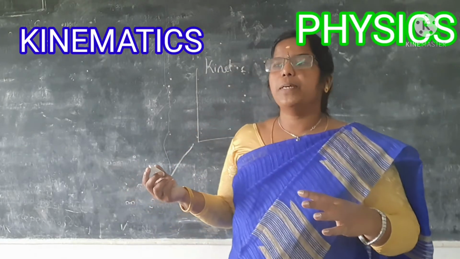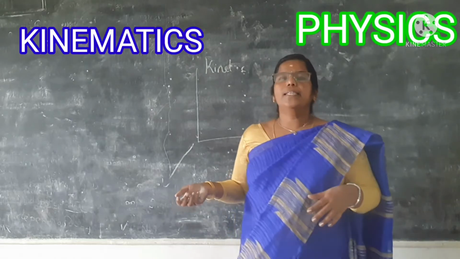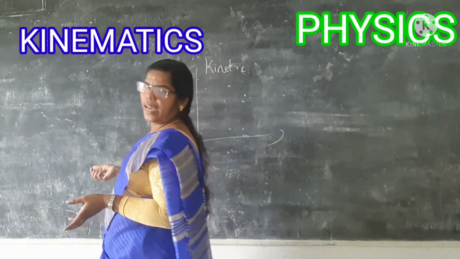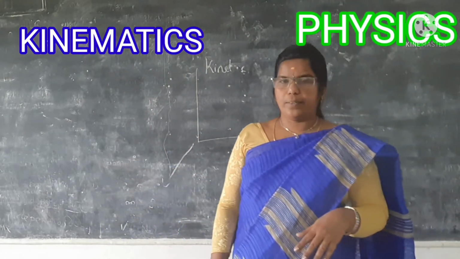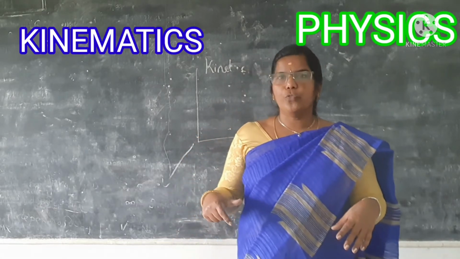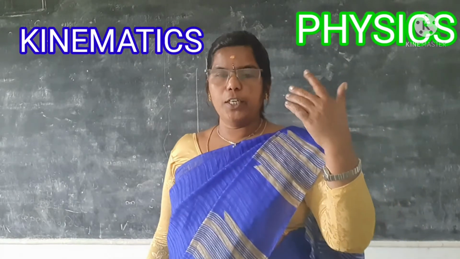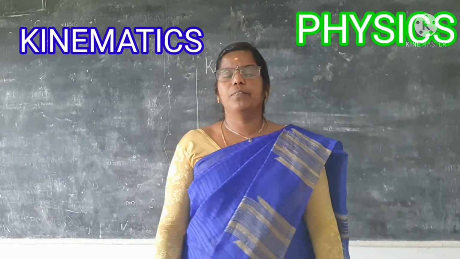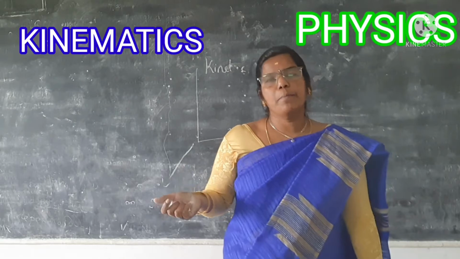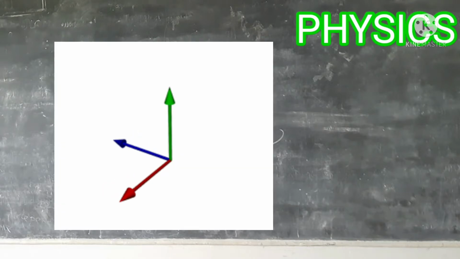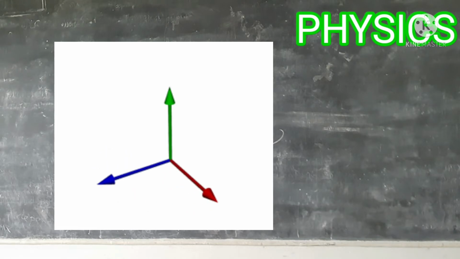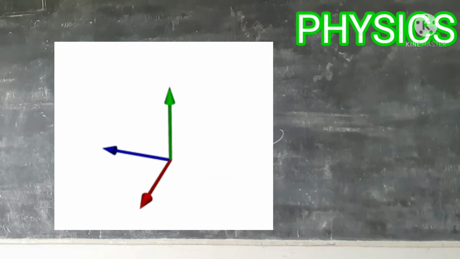So, frame of reference will be, see, I am standing here and I am moving in whatever direction I wish to move. So, this is a system for me. This classroom is a system for me and I am moving with respect to the people who are there. Okay, you are sitting there and you are watching me. I am moving with respect to you. So, at any given instant of time, the frame of reference with respect to which the position of the object is described in terms of position coordinates is called the Cartesian coordinate system.